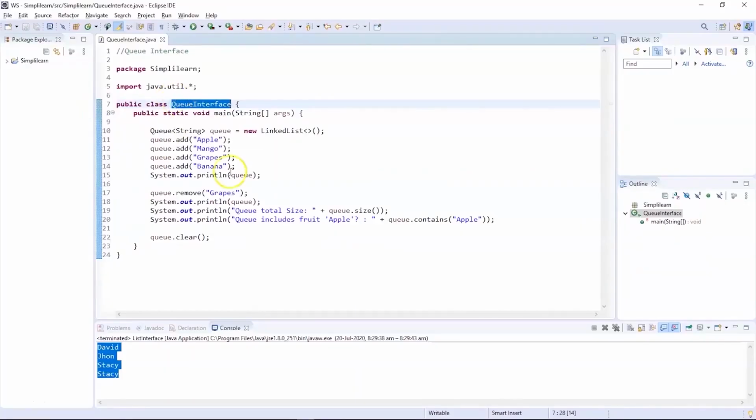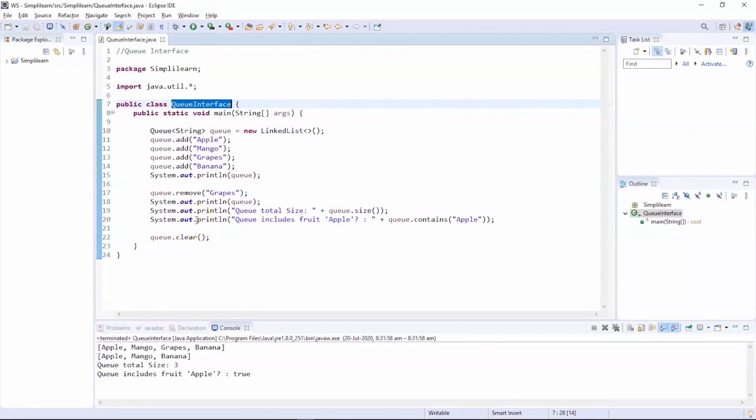So as you can see, the program on my screen is an example for the queue interface. In this particular queue, we are going to store the names of fruits: apple, mango, grapes and banana, with apple being the head of the queue and banana being the tail of the queue. Now let's try to execute this program and see the output.